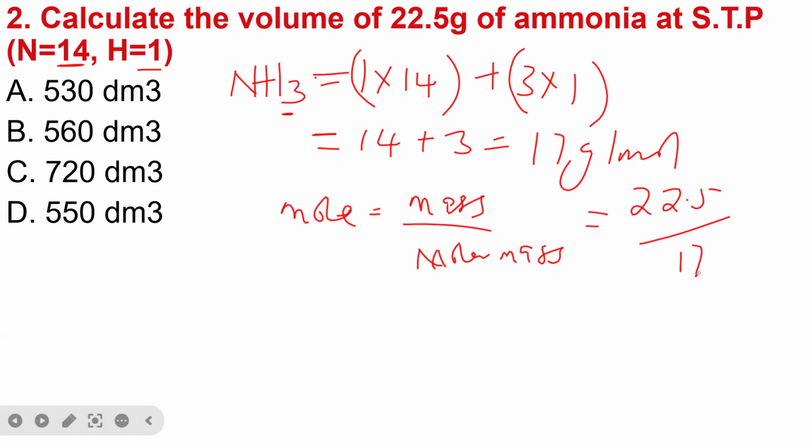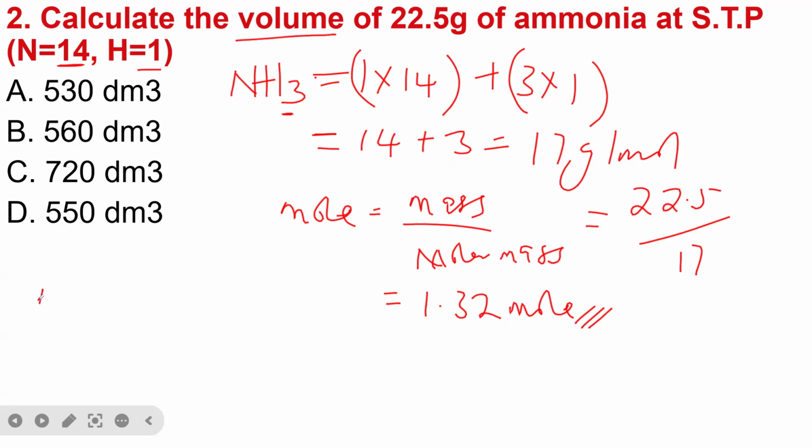When we check our calculator, 22.5 divided by 17 gives us the mole as 1.32 mole. But the question is actually asking us to calculate the volume at STP.